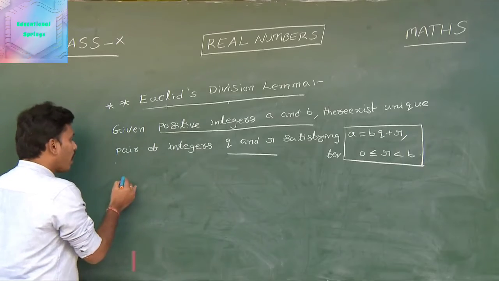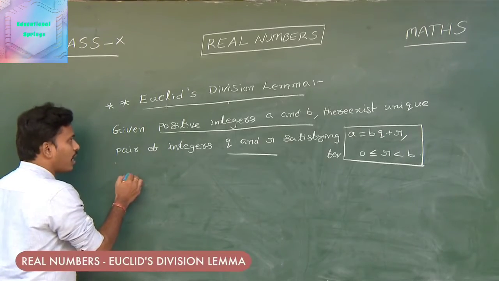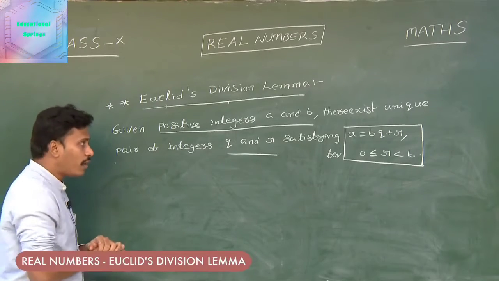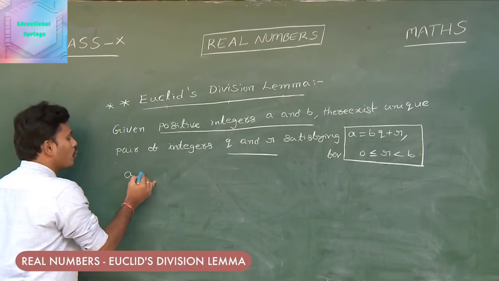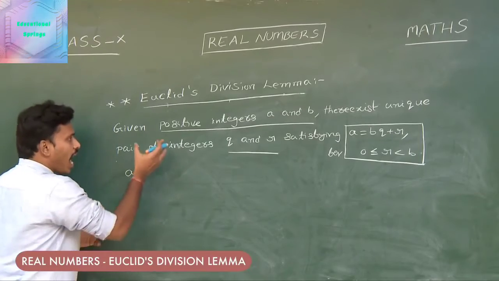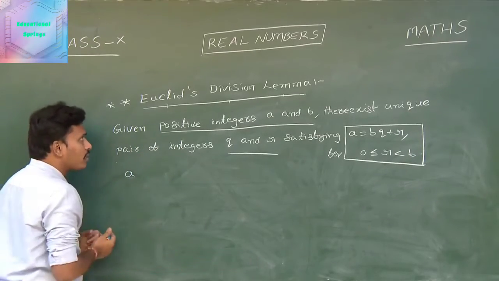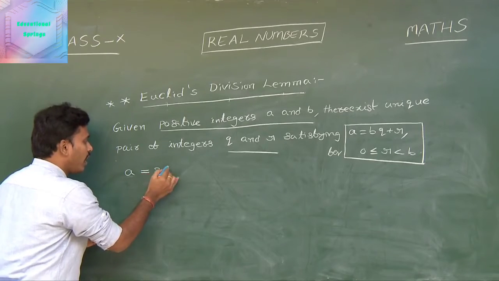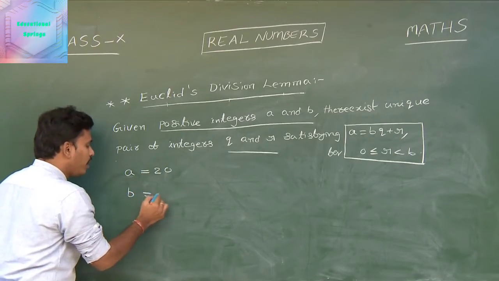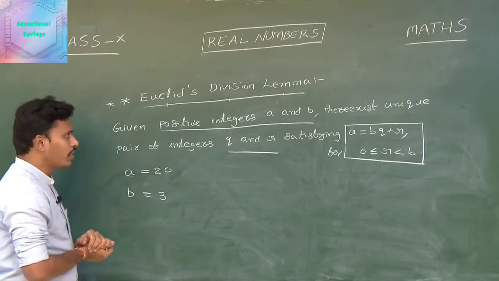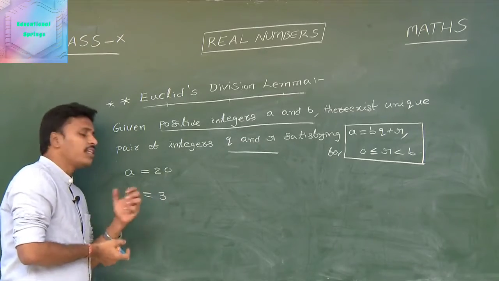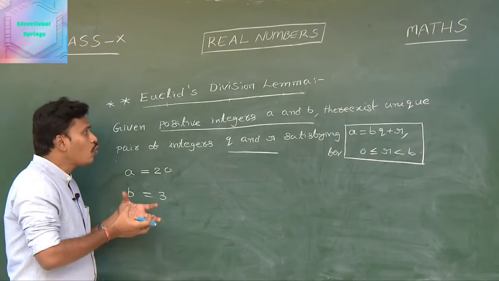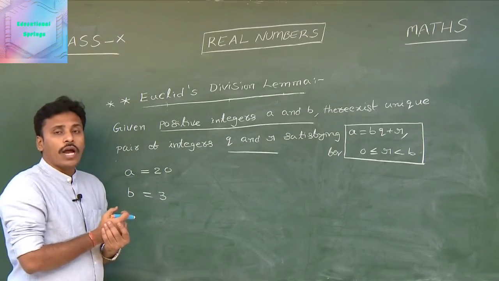Suppose the given positive integers are 20 and 3, as we discussed in the previous example. As a notation to discuss Euclid's division lemma, I am considering a as 20 and b as 3. Now I need to identify q and r.